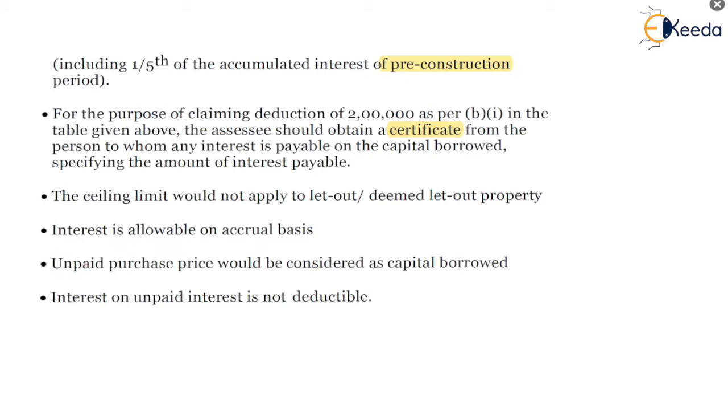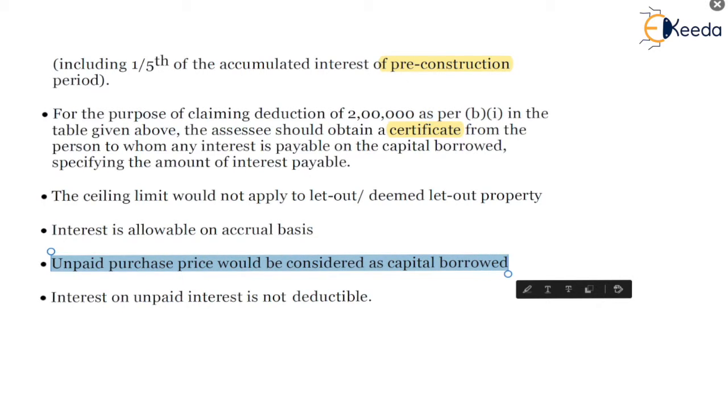The next point is that unpaid purchase price would be considered as capital borrowed. It means that if any purchase price of the property is yet payable on the acquisition, even that will be considered for the purpose of calculation of the interest deduction.